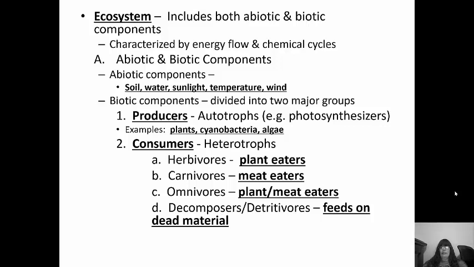Consumers, on the other hand, are heterotrophs. These are organisms that cannot make their own food, and those are categorized further. Herbivores are plant eaters. Carnivores are meat eaters. Omnivores eat both plants and meat. And then decomposers and detritivores feed on dead material.